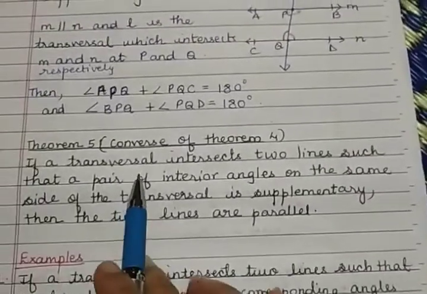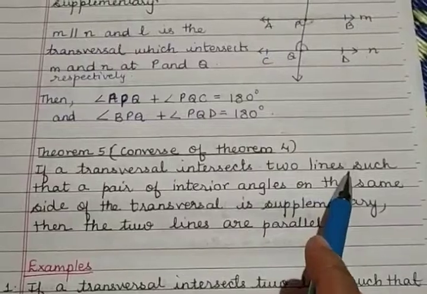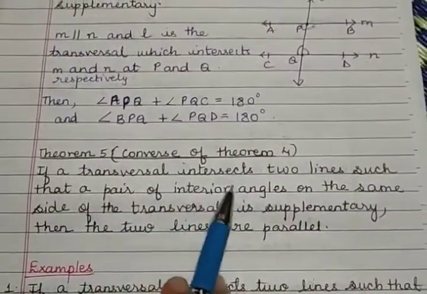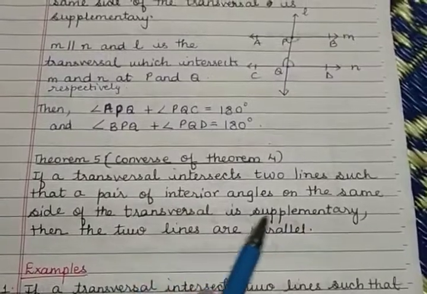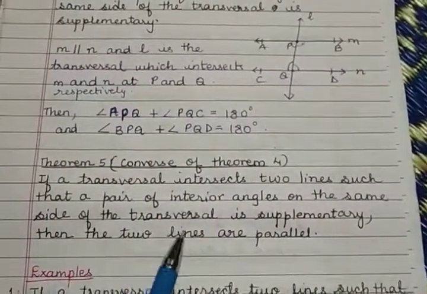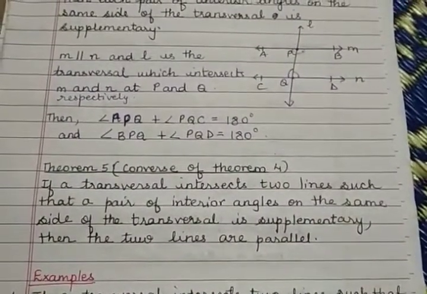So if a transversal intersects two lines such that a pair of interior angles on the same side of the transversal is supplementary, then the two lines are parallel.